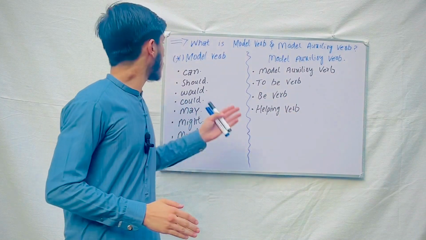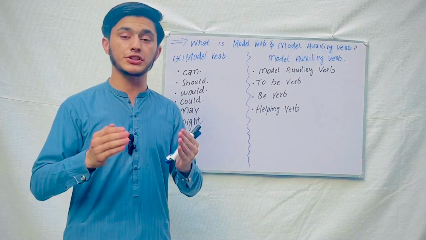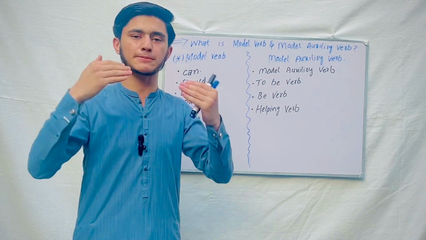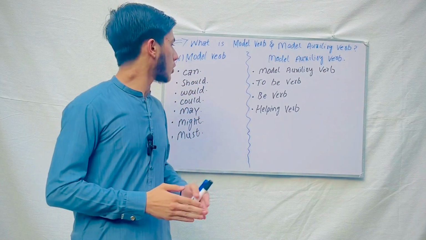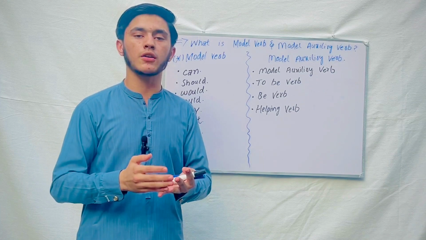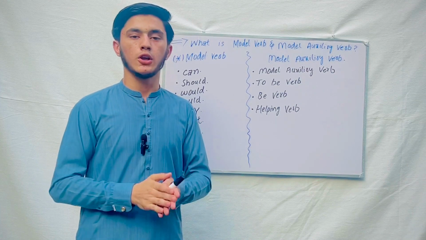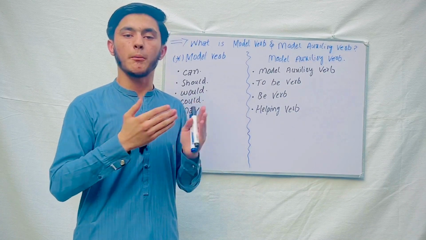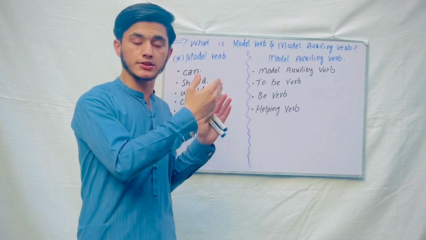So I have differentiated the modal verb from the modal auxiliary verb, and you will never face this problem again, inshallah. So what is a modal auxiliary verb? A helping verb: is, am, are, was, were, have, has. That's all about my topic. First, I explained modal verbs, and second, modal auxiliary verbs.